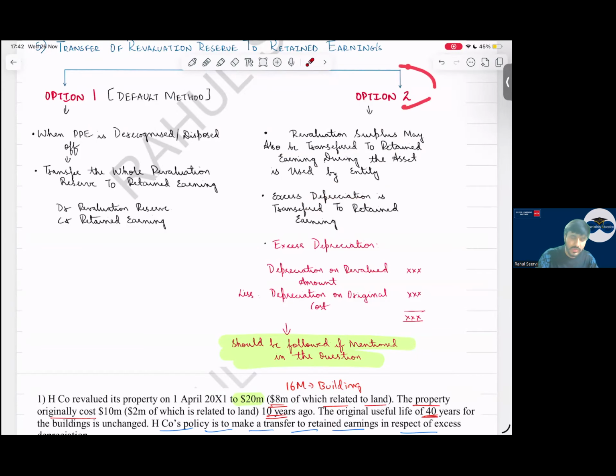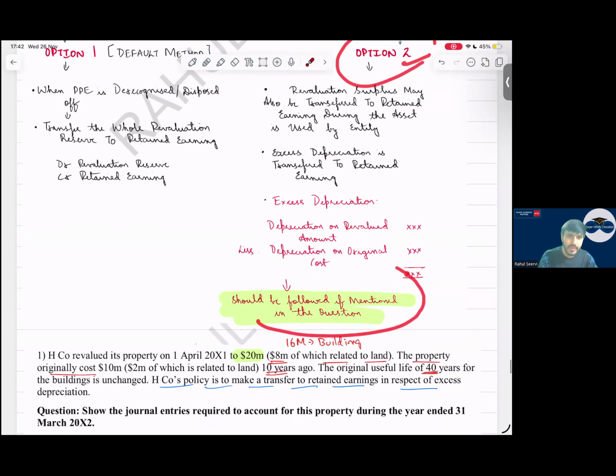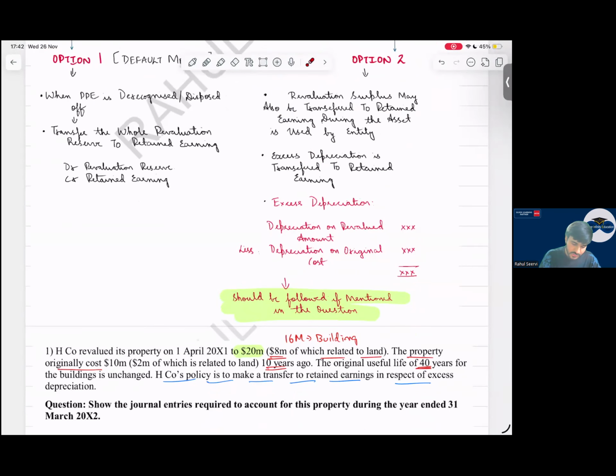So when should we follow this option 2? If it is mentioned in the question, then only we will follow. If not, we will not follow this. So this part is also done.